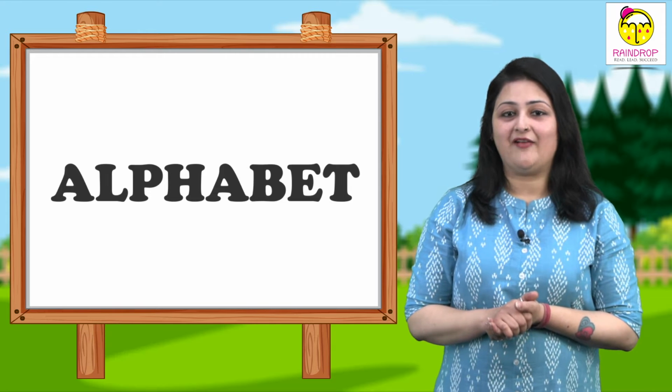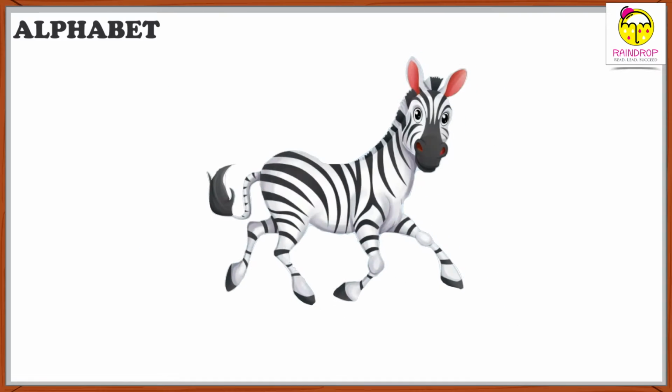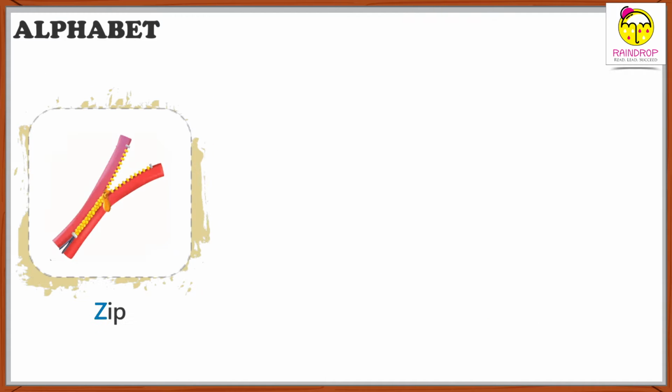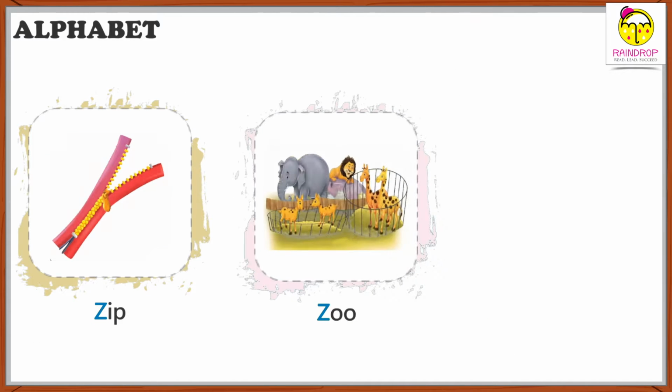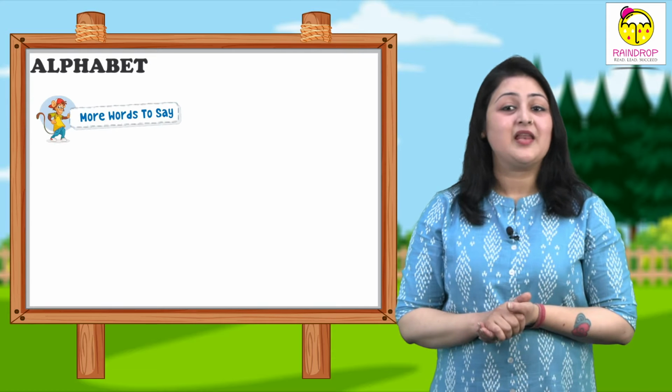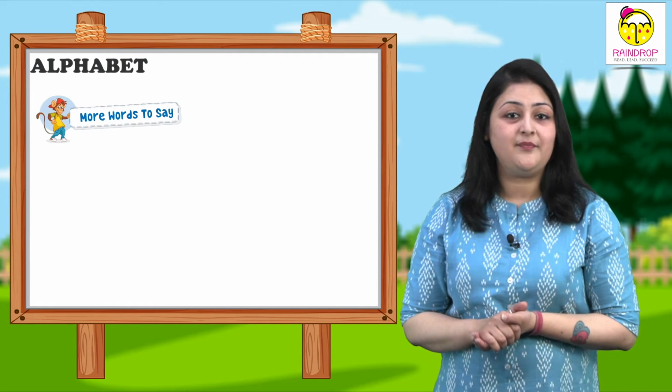Today we will learn the alphabet Z. Z for zebra. Z for zebra. How cool is the zebra? Z for zip. Z for zoo. Z for zero. Now there are more words to say with Z.